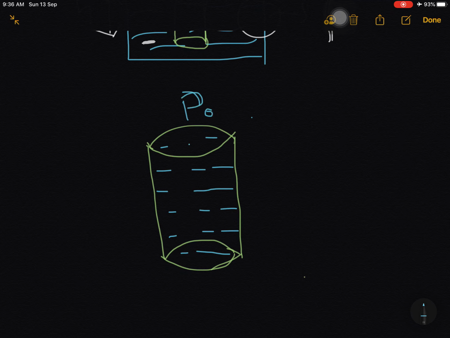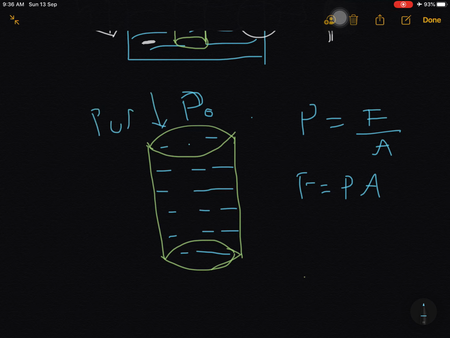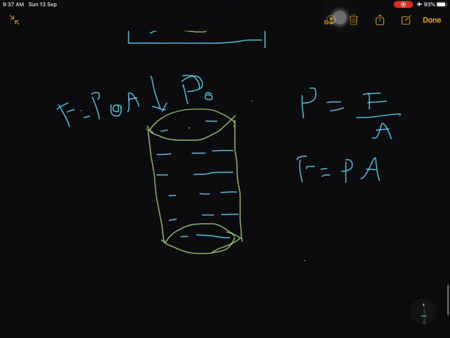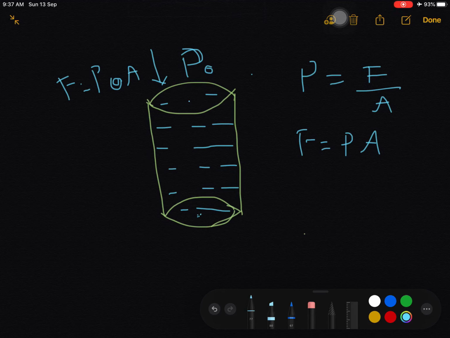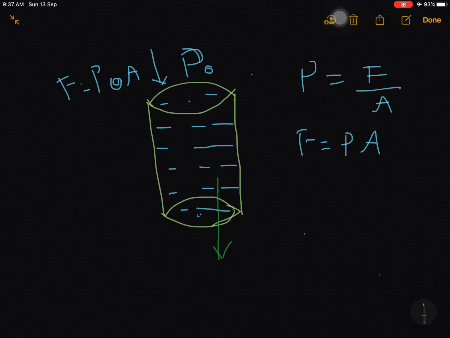We know that pressure is equal to force upon area. Here, for the perpendicular force, directly I am writing force is equal to P into A. Here the pressure is P naught, so the force applied downwards is P naught into A. And downwards there will be gravity, that is mg.